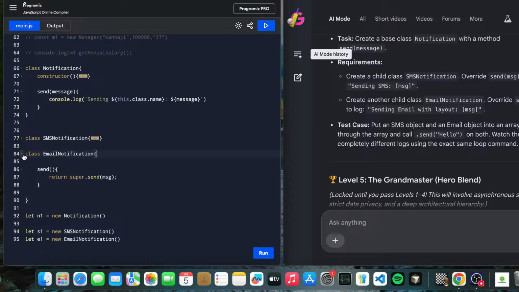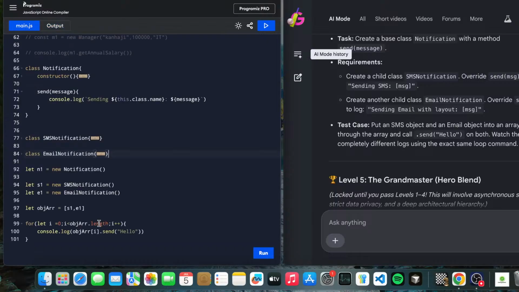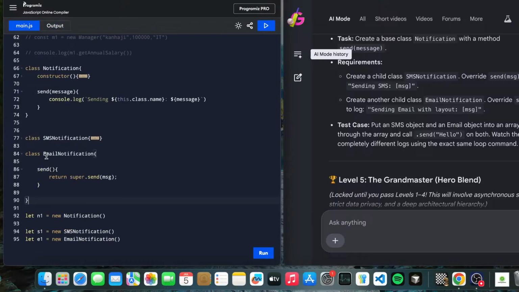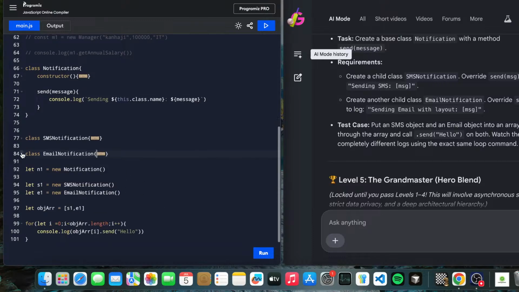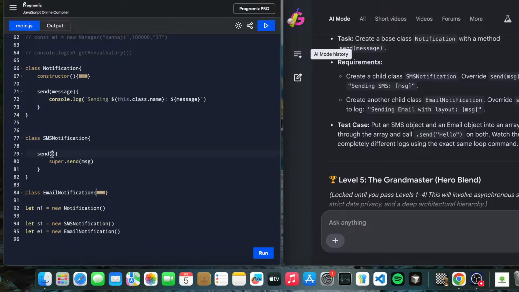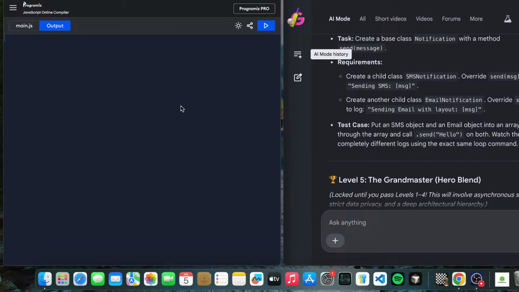So removing this and running again. Okay, sendMessage is not defined, super.sendMessage. We got a message here, so we will be sending this message. Let's run now and check this out.